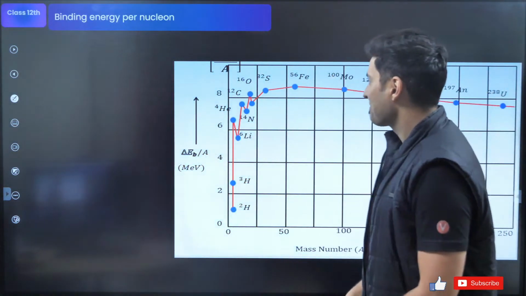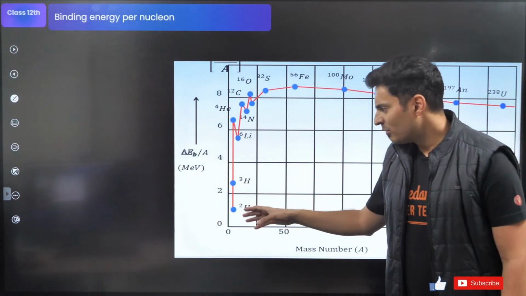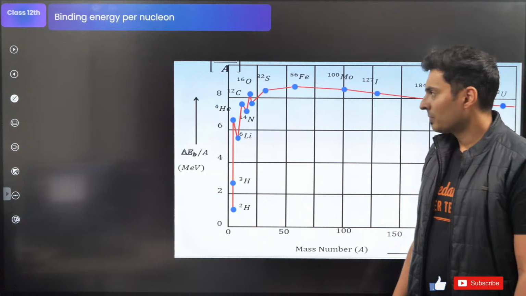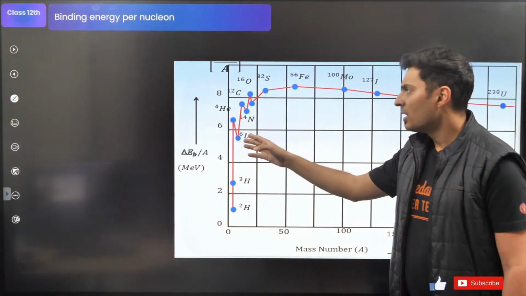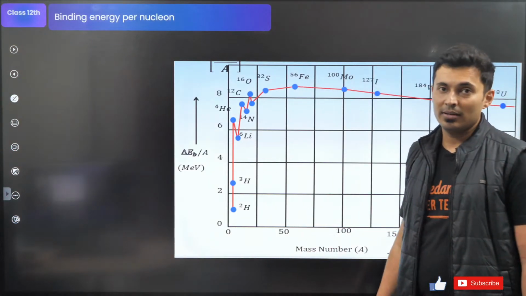Look at this graph. For hydrogen, depending on the isotope, very close to 2 mega electron volt per nuclear particle. If you go to higher elements like nitrogen, carbon, oxygen, it comes to somewhere between 6 to 8 mega electron volt per nuclear particle.